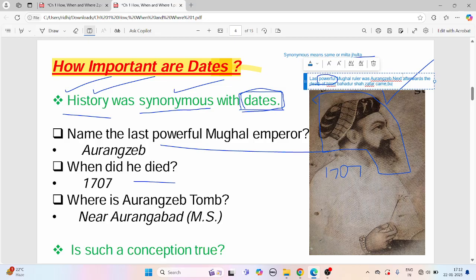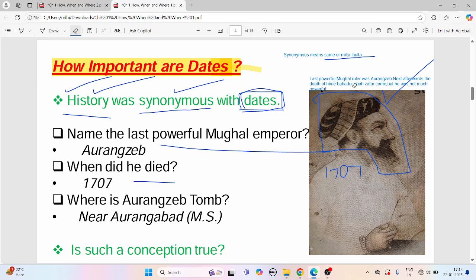But he was not much powerful. Alright, this is a very important thing in which our students get the most confused.